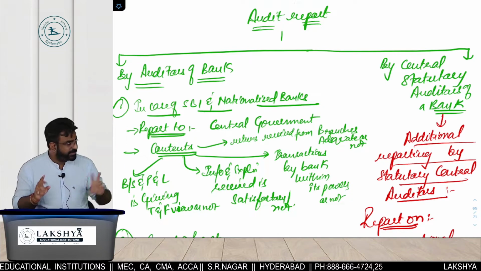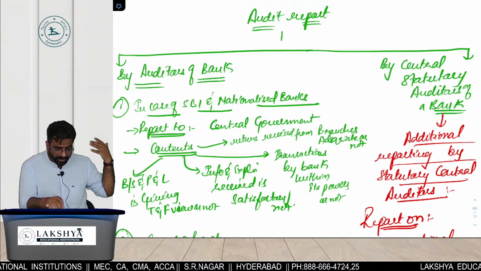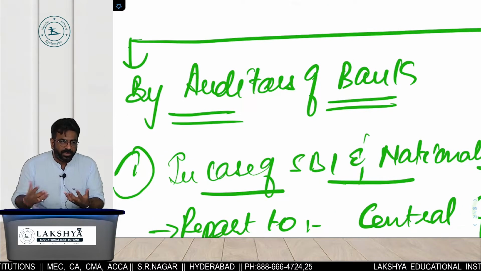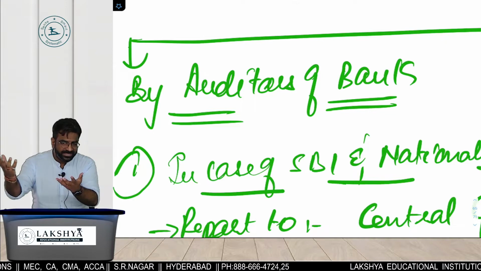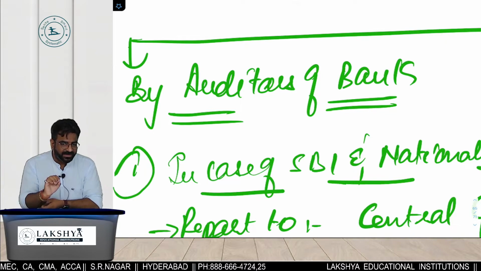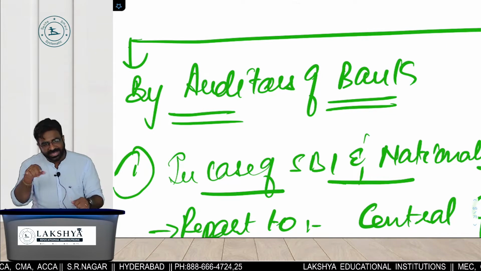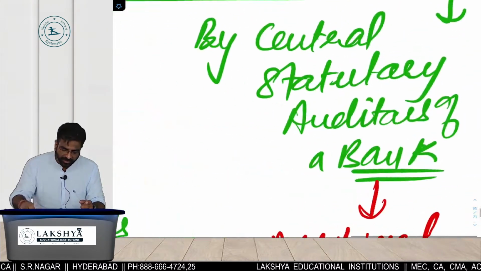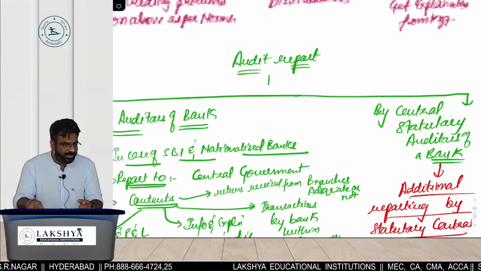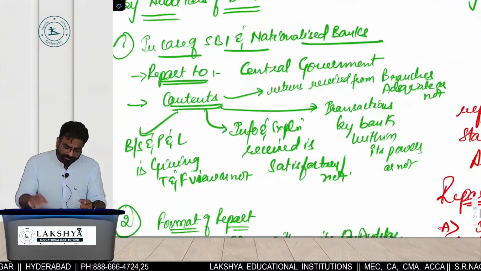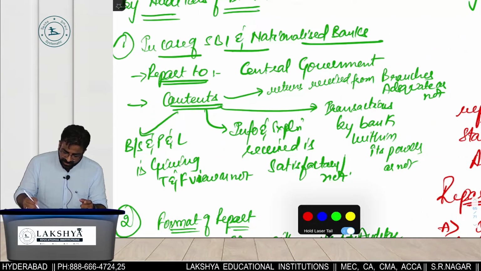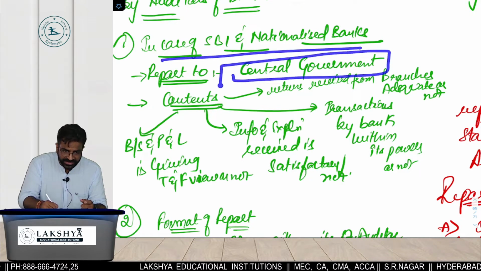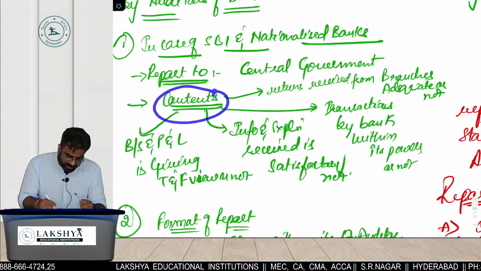So there are 2 types of audit report. On the left side, read what this is: what we issue, right or not? We give it to whom? CSA. What is CSA? Central Statutory Auditor, and you can also say SCA, Statutory Central Auditor. Now there is one another audit report, by whom? Central Statutory Auditors of the bank. Now in case of SBI and nationalized banks, we always report to whom? Central bank. The contents you already know.